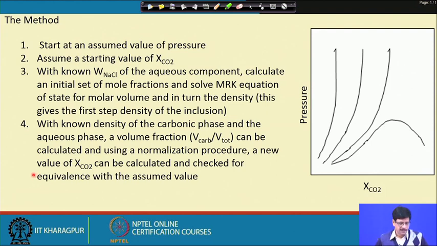Now, as discussed before, the Redlich-Kwong equation, when we are expanding the non-ideal terms A and B as regression equations of temperature and weight percent NaCl, when we are considering a pseudo binary.